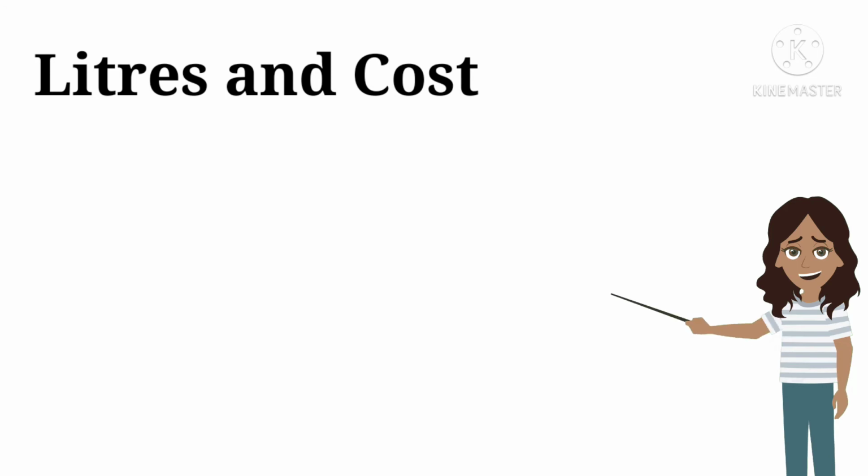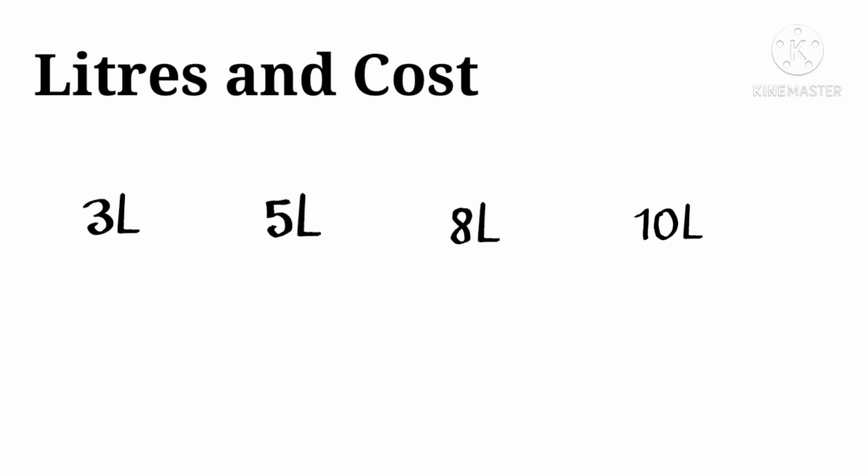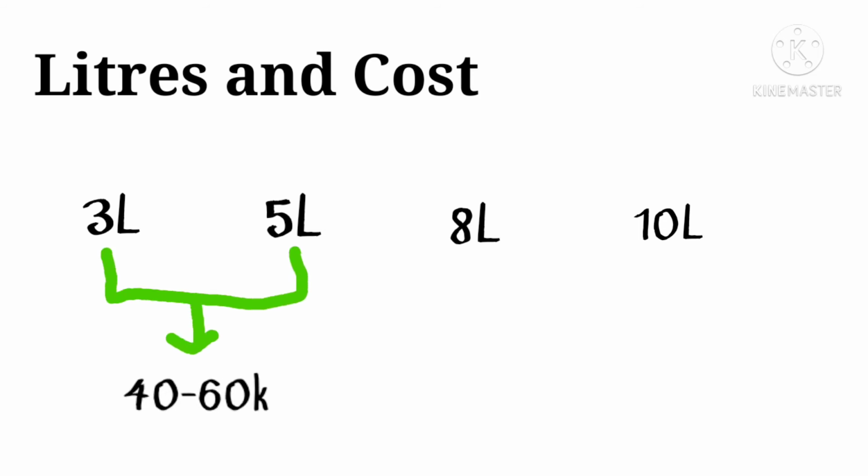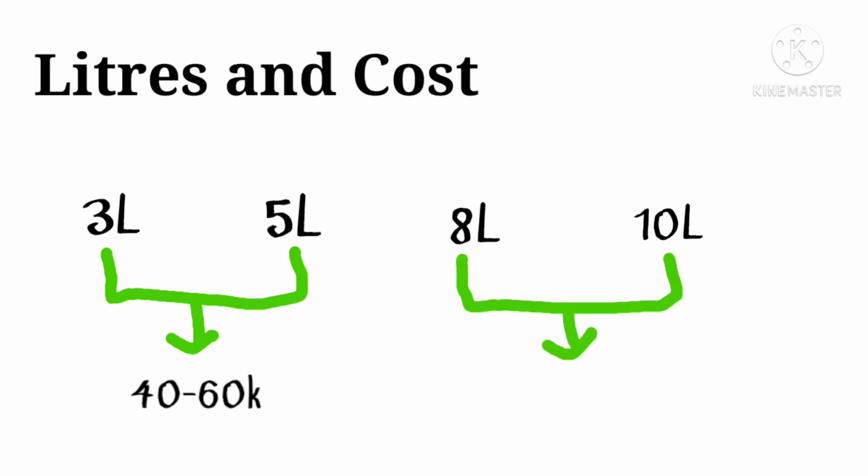Now coming to liters and cost, the available oxygen concentrators come in either 3, 5, 8 or 10 liter per minute units. Normally, a 3 to 5 liter per minute unit is used, which costs around 40,000 to 60,000 rupees, and a 10 liter per minute unit can cost around rupees 1.6 lakh.